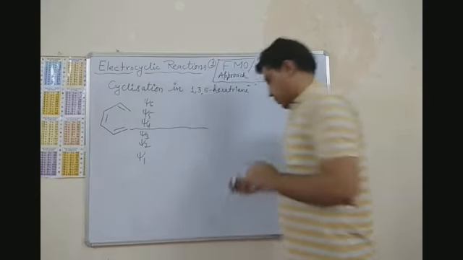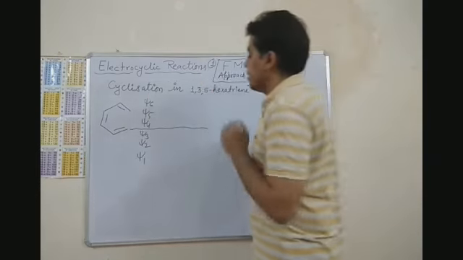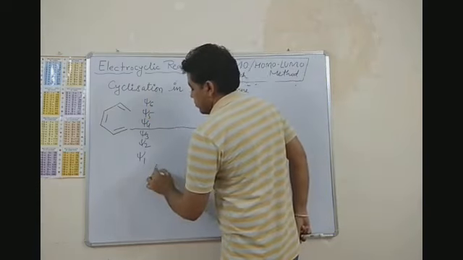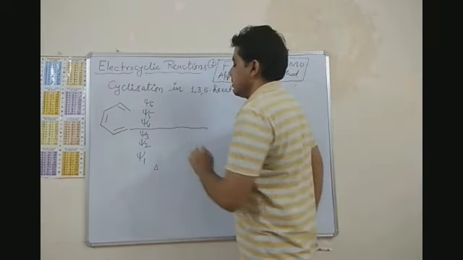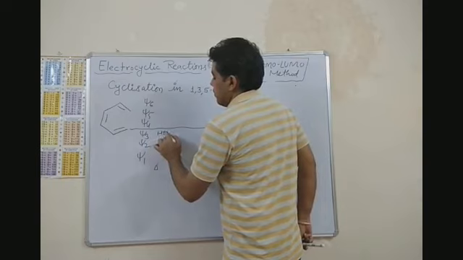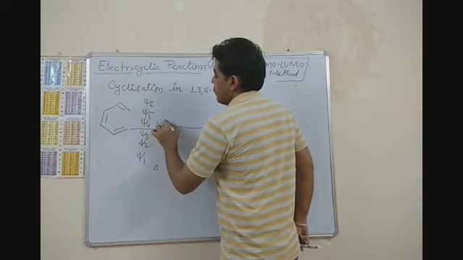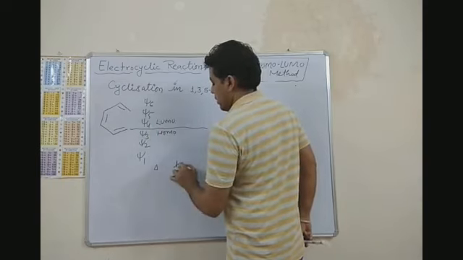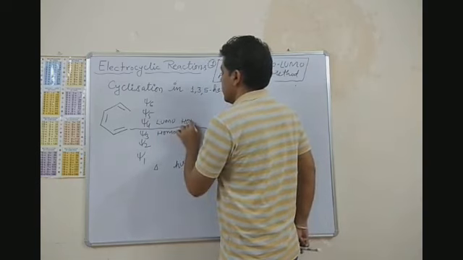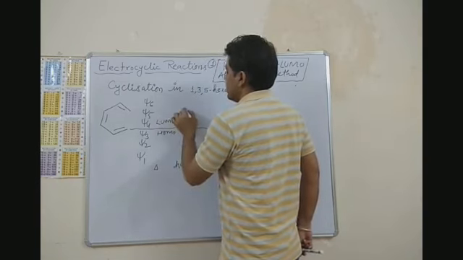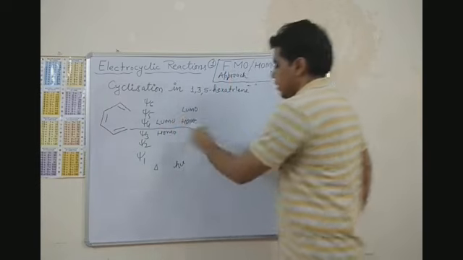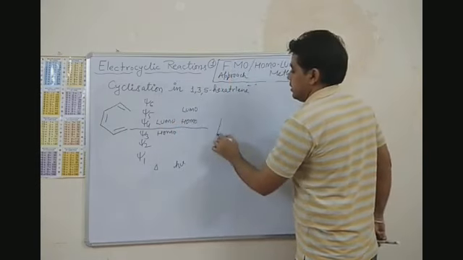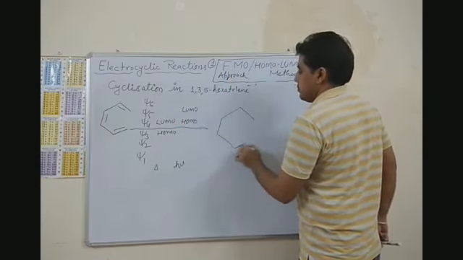Now it is the non-bonding energy level. So here in case of thermal situation, psi 3 will be HOMO and psi 4 will be LUMO. Similarly, in photochemical condition, psi 4 becomes HOMO and psi 5 becomes LUMO. So it is our psi 3.